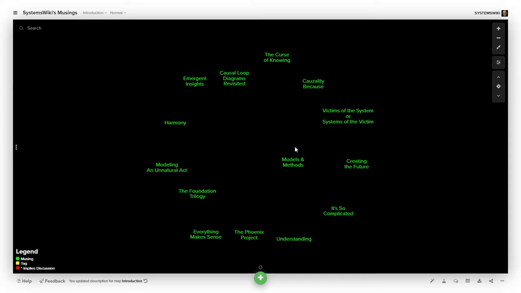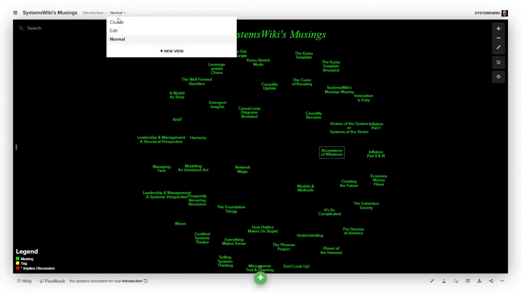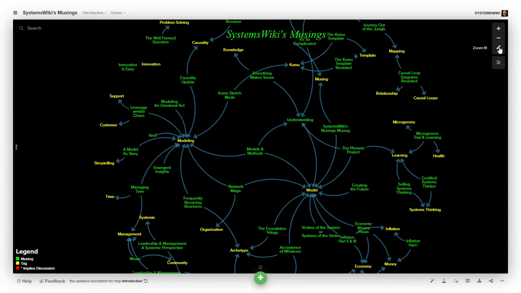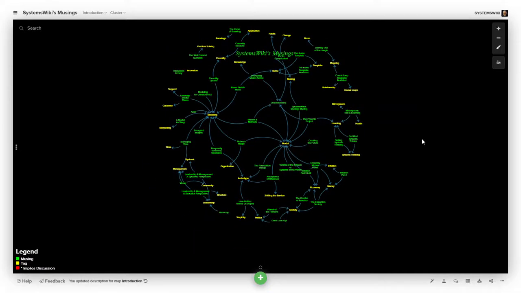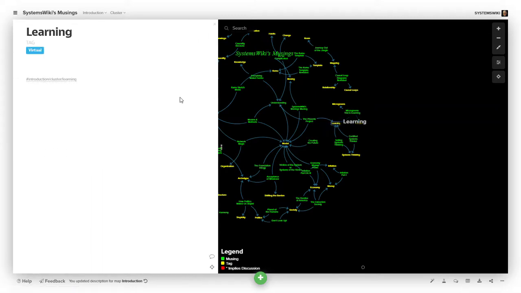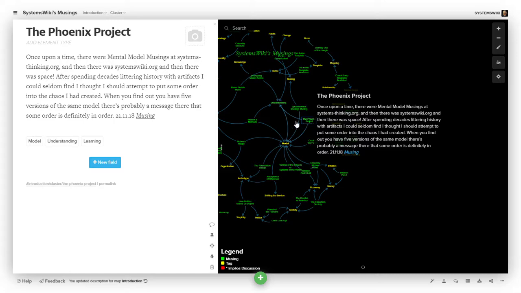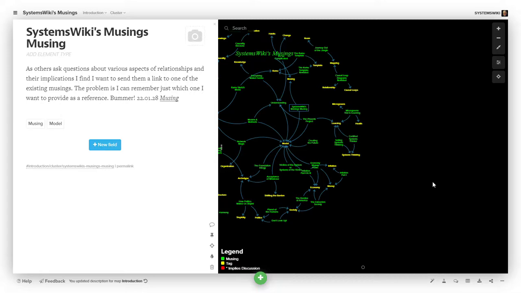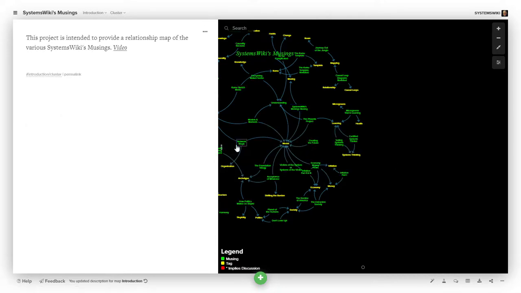Now, the thing is, some of the musings are more closely related than others. So I created another view of this content, which you can come up here from normal and click on cluster, and it will cluster all of the, and there's a zoom to fit over here if you need it. It will cluster all of the musings based upon tags that I've been adding, and you can see I've added tags here and tags here, and I will be adding more tags as it becomes apparent as to which tags I need to add.